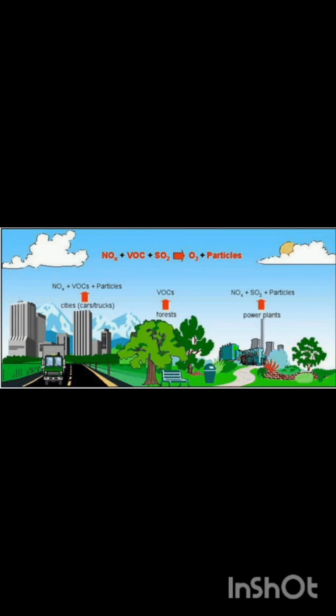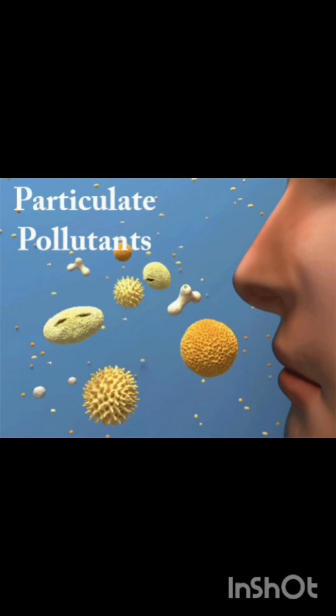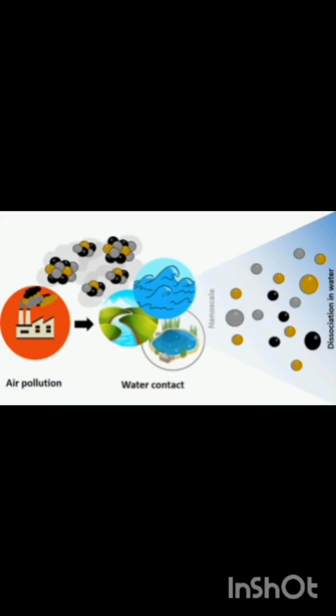Next one is anthropogenic, and the reasons are absolutely human beings, and the mediators are vehicles, which emit hydrocarbons, acetylene and ethylene, and industries like refineries and chemical factories, which produce a huge amount of noxious gases. And the third one is the burning of garbage, which releases nitric acid.